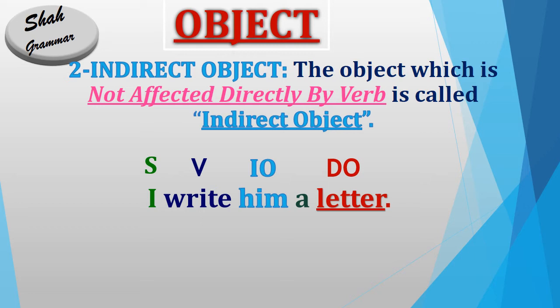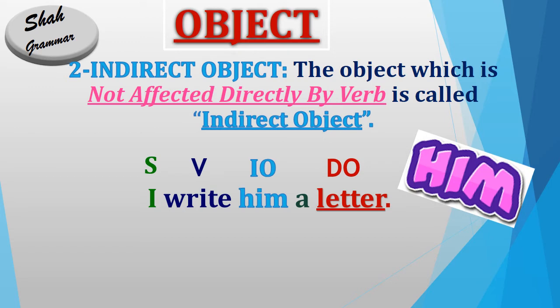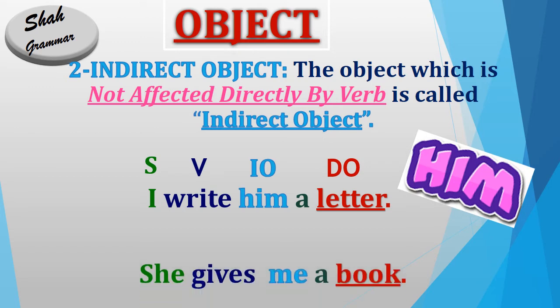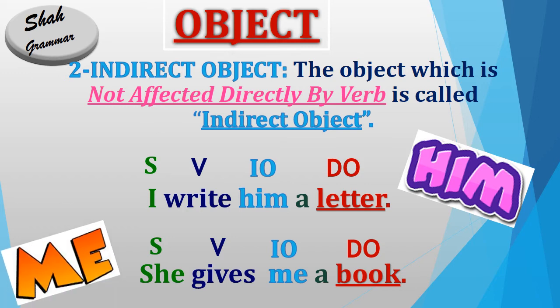We can say not affected directly, or indirectly affected by the verb, so him is our indirect object. In the next example, she gives me a book. In this sentence, she is the subject, gives is the verb, me is the indirect object and book is the direct object. So guys, me is also an object and it is an indirect object because it is not affected directly by the verb. What is directly affected by the verb? A book is directly affected by the verb, so book is our direct object, and me is indirectly affected by the verb, so me is our indirect object.